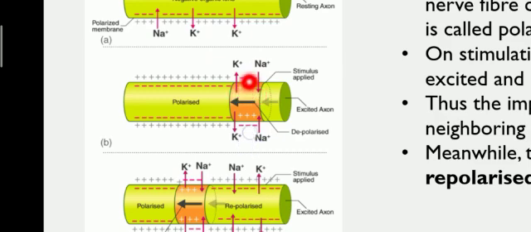The region where the stimulus is present is excited, and we call it the depolarized state. Rest all are in the polarized state.